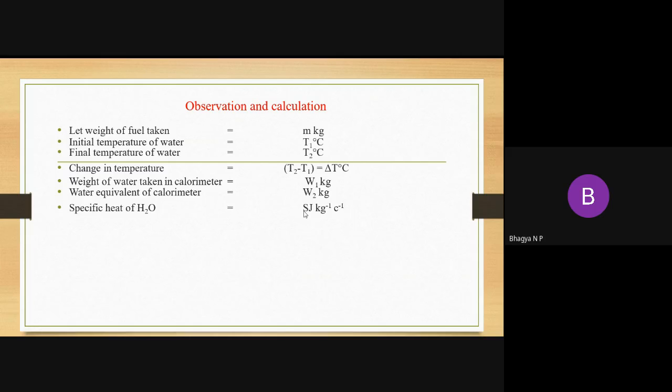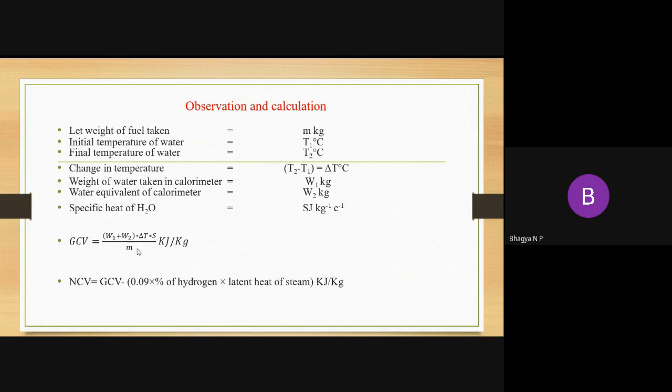Then how do we calculate GCV? GCV can be calculated by the formula (W1 + W2) × delta T × S divided by m. Then how do we calculate the NCV? What is the formula of NCV? NCV can be calculated using GCV minus latent heat of steam. Here, NCV is equal to GCV minus 0.09 into percentage of hydrogen into latent heat of steam.